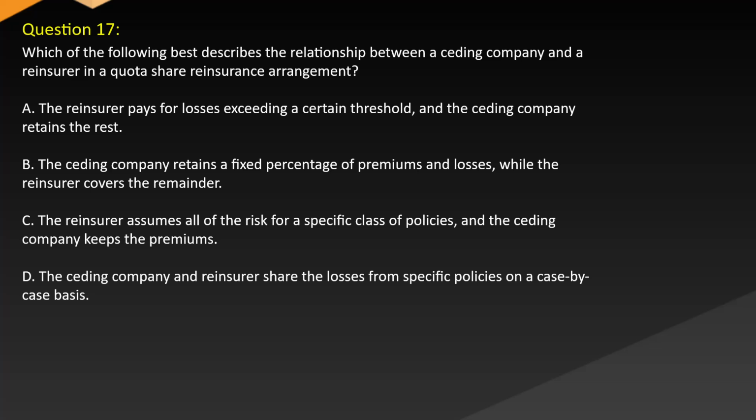Question 17. Which of the following best describes the relationship between a ceding company and a reinsurer in a quota share reinsurance arrangement? A. The reinsurer pays for losses exceeding a certain threshold and the ceding company retains the rest. B. The ceding company retains a fixed percentage of premiums and losses while the reinsurer covers the remainder. C. The reinsurer assumes all of the risk for a specific class of policies and the ceding company keeps the premiums. D. The ceding company and reinsurer share the losses from specific policies on a case-by-case basis.